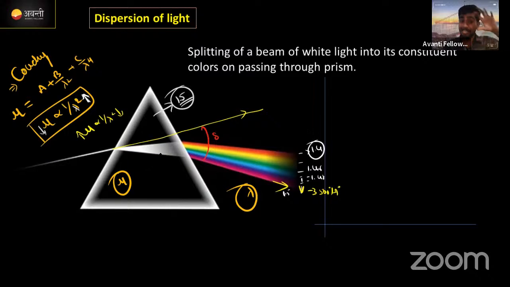Means actual physical refractive index will be same. Due to the wavelength, the refractive index for the red क्या हो गया? So value कम हो गया. Correct ना? That's why we are telling here the refractive index of the material medium for the colors, it is inversely proportional. How? Due to their wavelengths. Clear है ना? I will explain through this graph. Then maybe you will get a good idea about it. Okay.